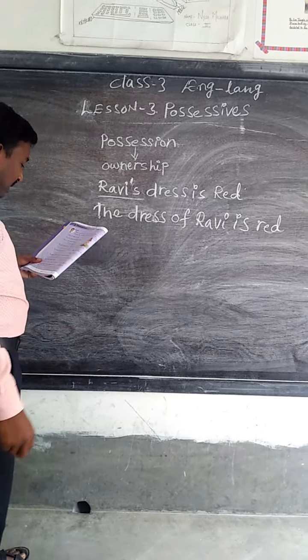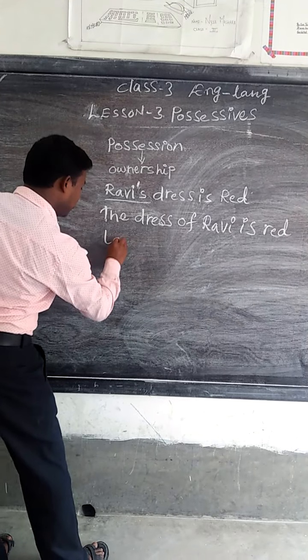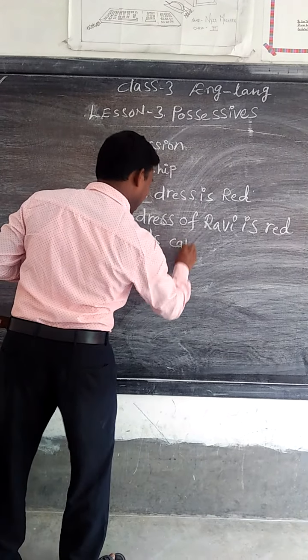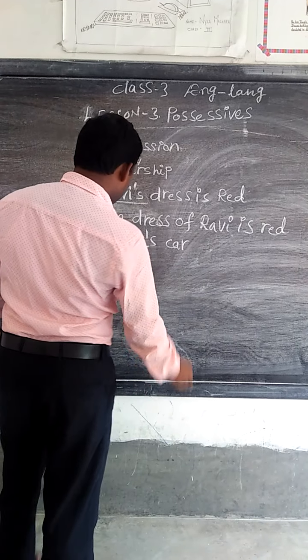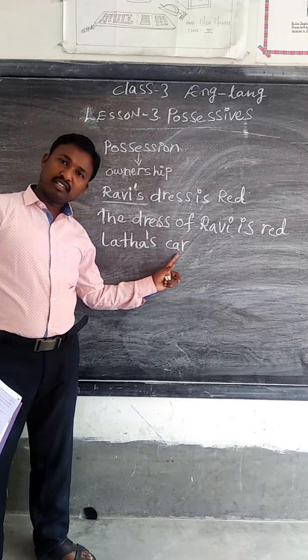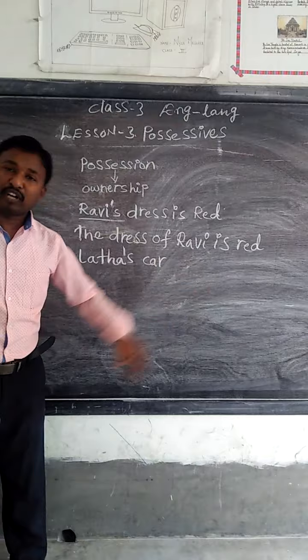Now you see, Lata's car. Let us discuss Lata's car. So this is the second example, Lata's car. Now, the car of Lata.